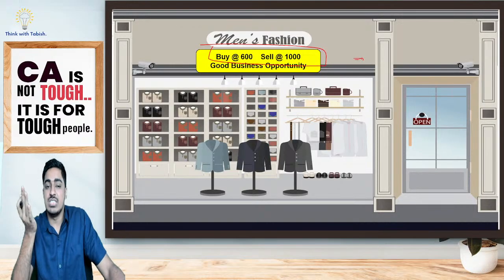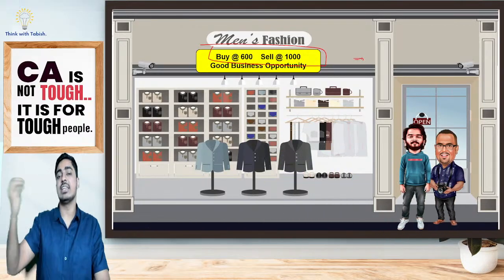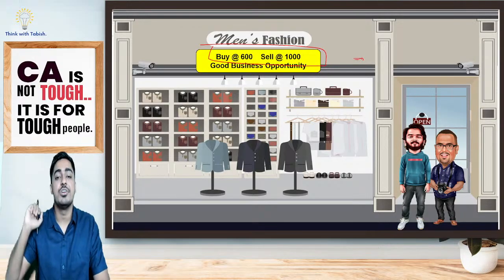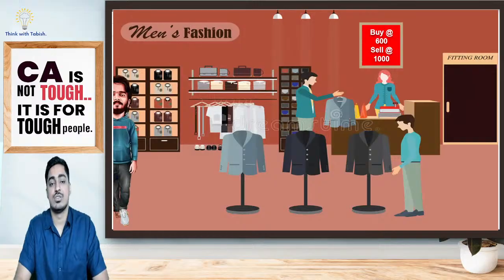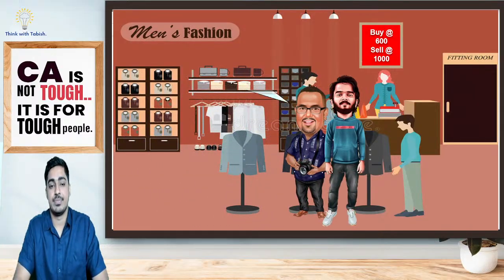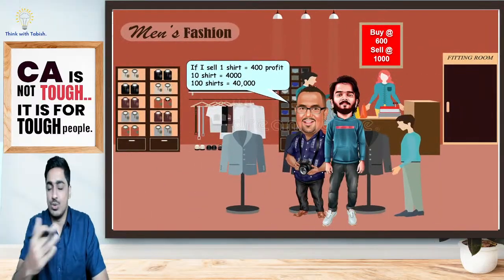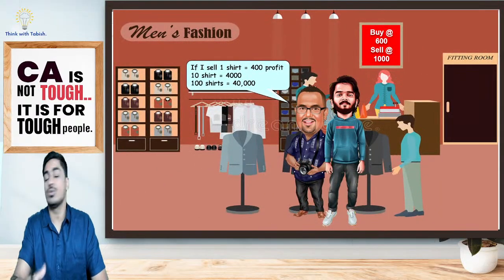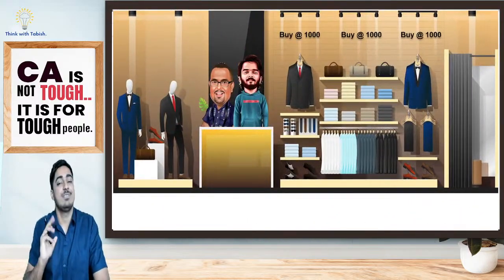So boss thinks, oh, it's a very simple business. I will purchase shirt, I will sell. For every shirt, I'll be getting 400 rupees. Amazing life. So now he is thinking, if I sell one shirt, I will get 400, two shirts, 800, three shirts, 1200, 1600, and so on and so forth. Now, life is not that simple.